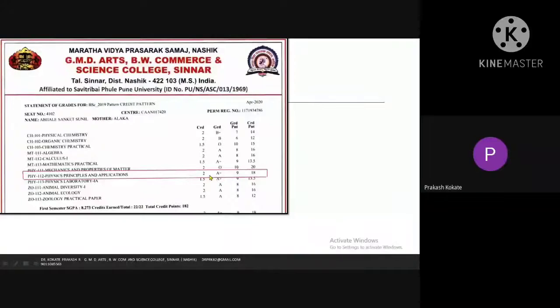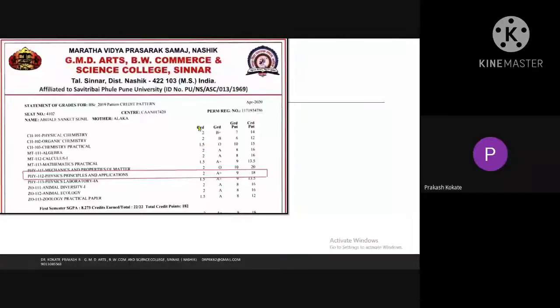For that purpose, a 2 credit course is given in the syllabus, no doubt. But we'll find out where this 9 is coming from. And 2 into 9 becomes 18. These are the grade points. These all are credits earned by that particular student. And these all are credits given as per the syllabus created and implemented by Savitribai Phule Pune University.